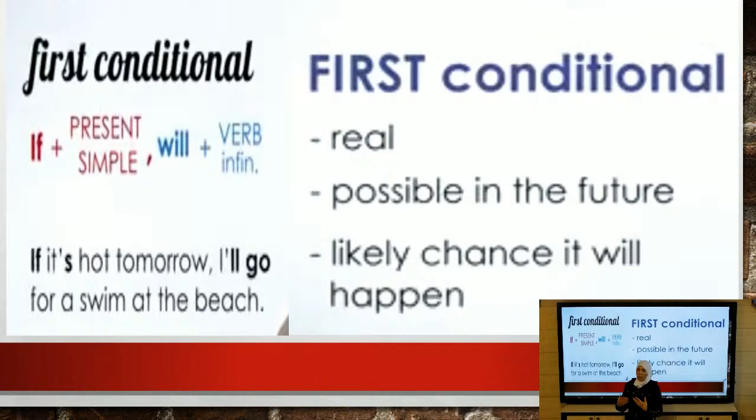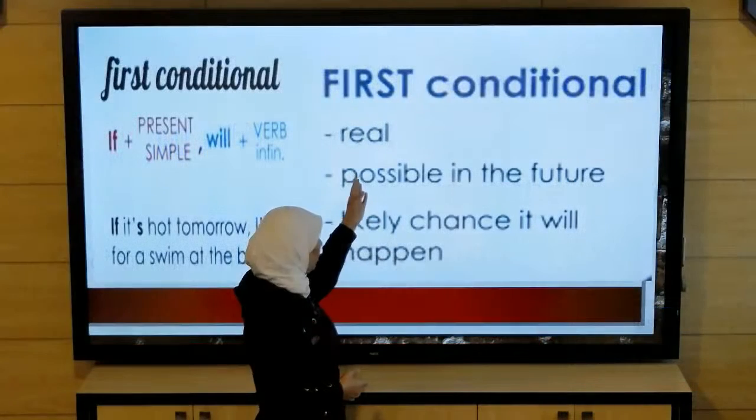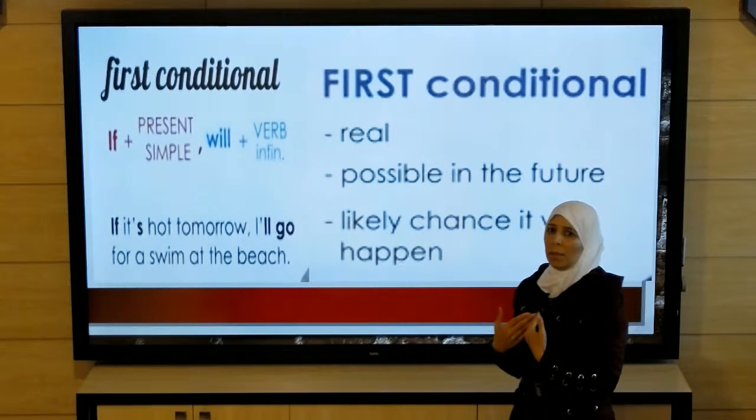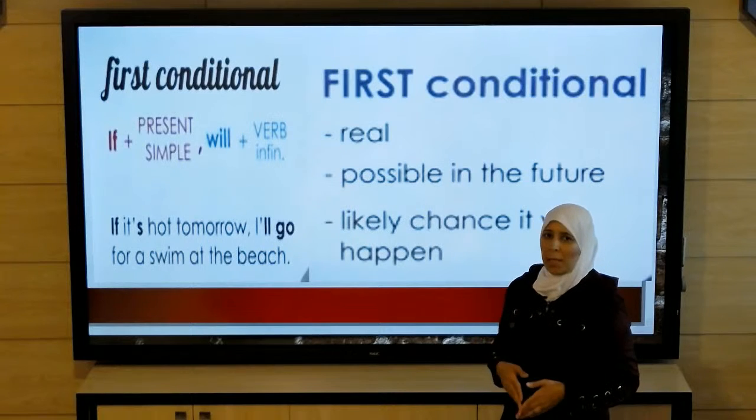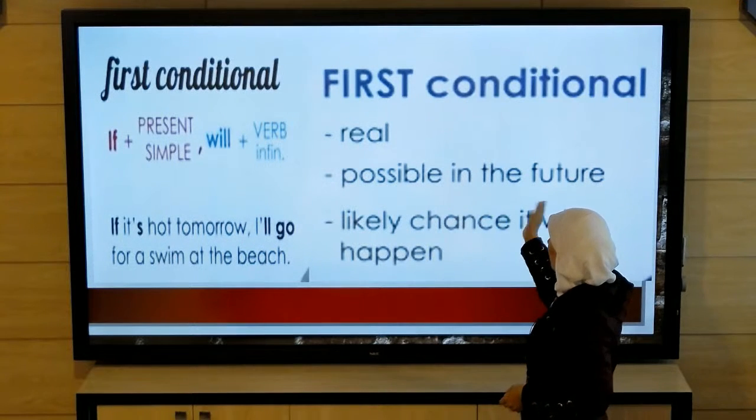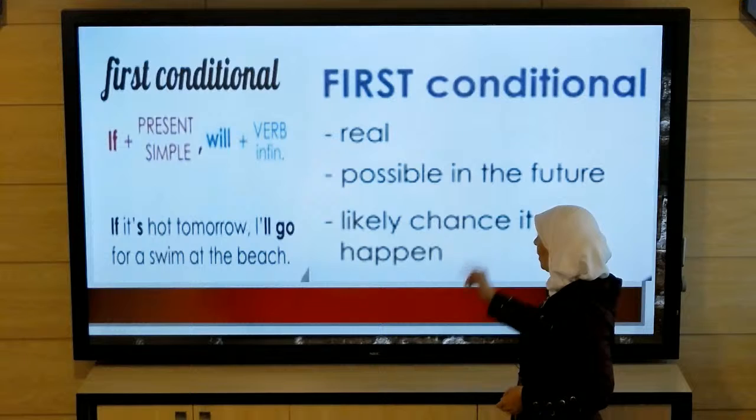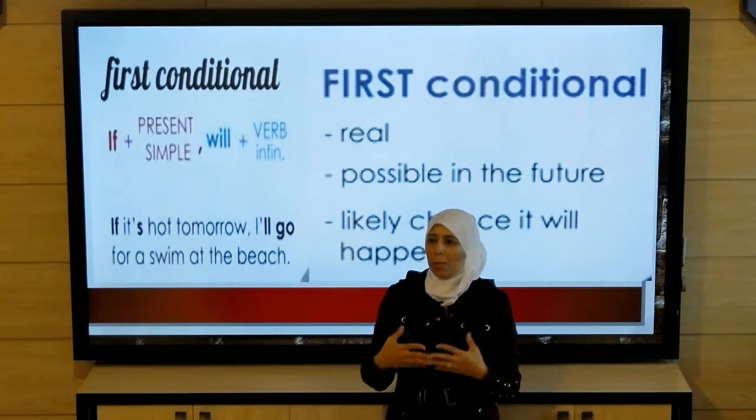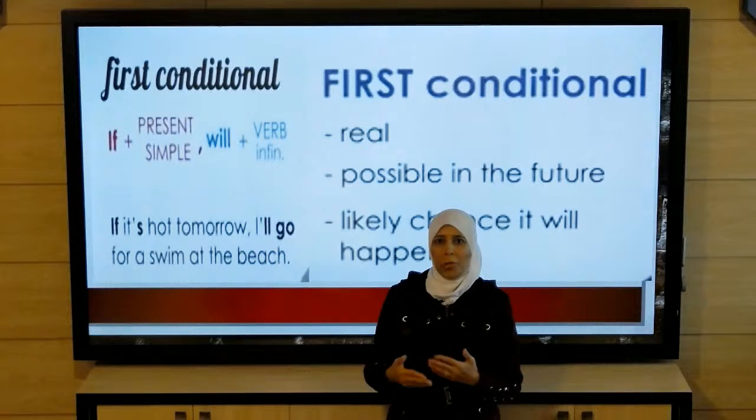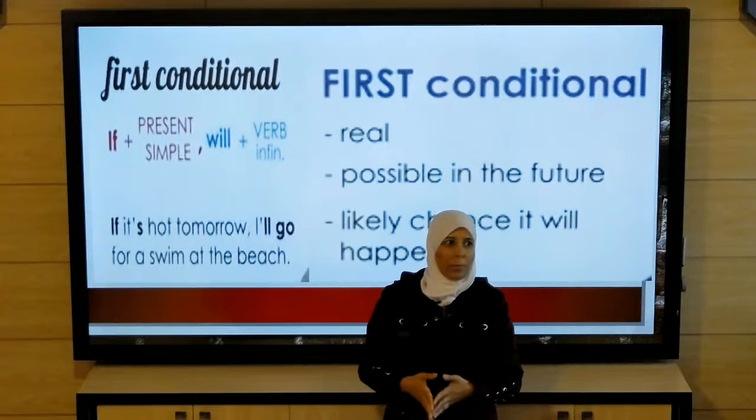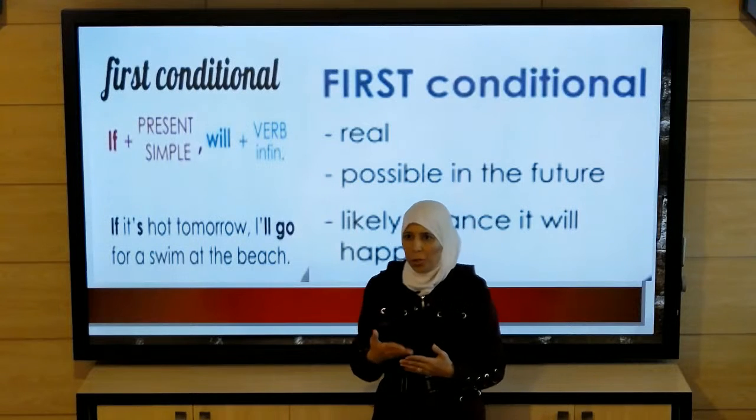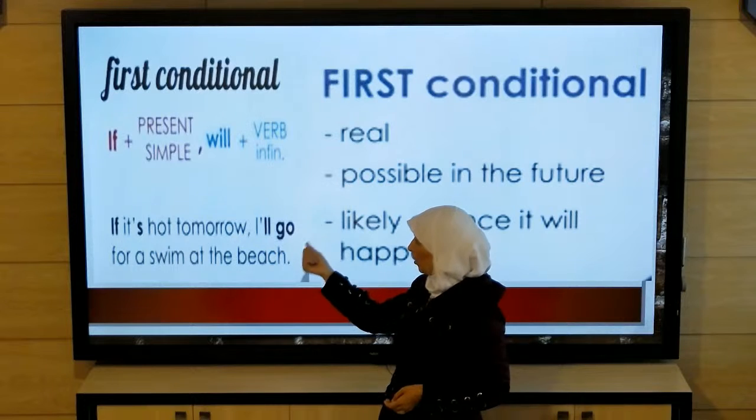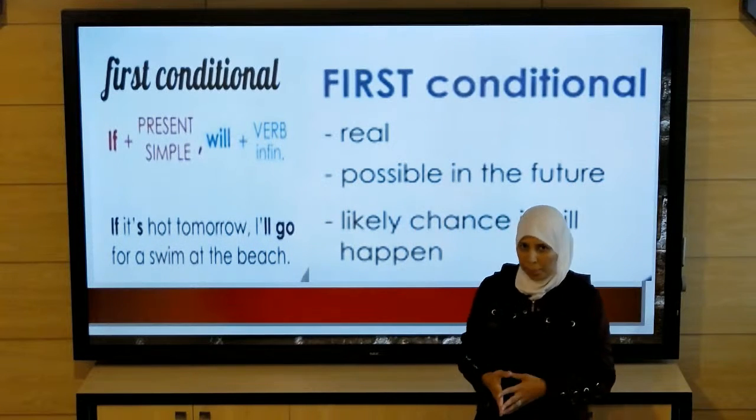So what do I mean with this sentence? I mean it is real. It's going to happen with every one of us, perhaps tomorrow, perhaps in the future. So it is possible to happen in the future. There is a likely chance it will happen. If it is sunny or hot tomorrow, he will go and swim.